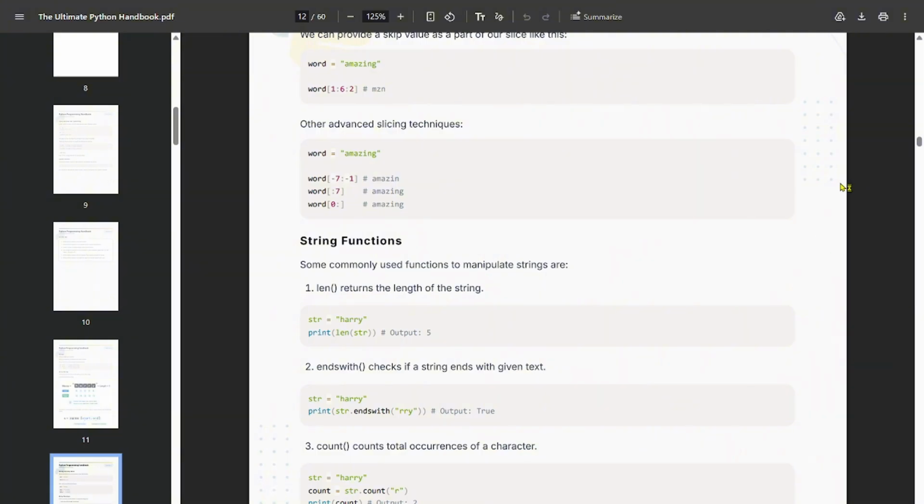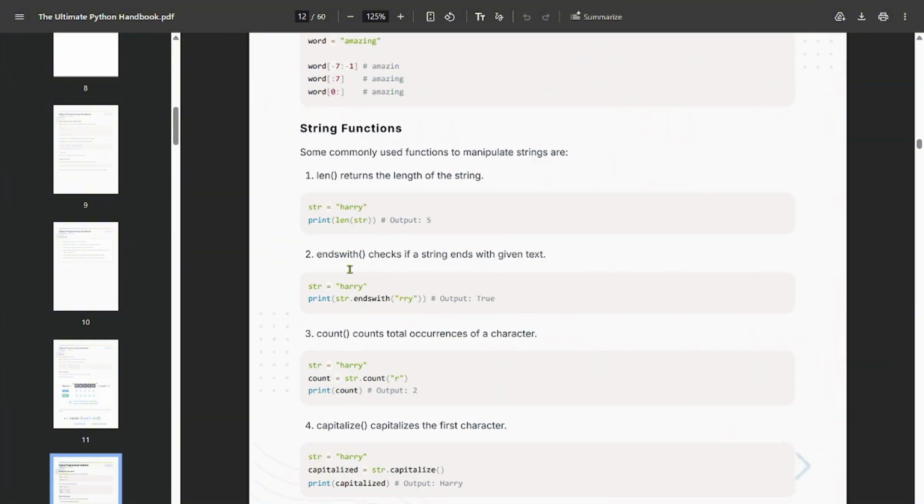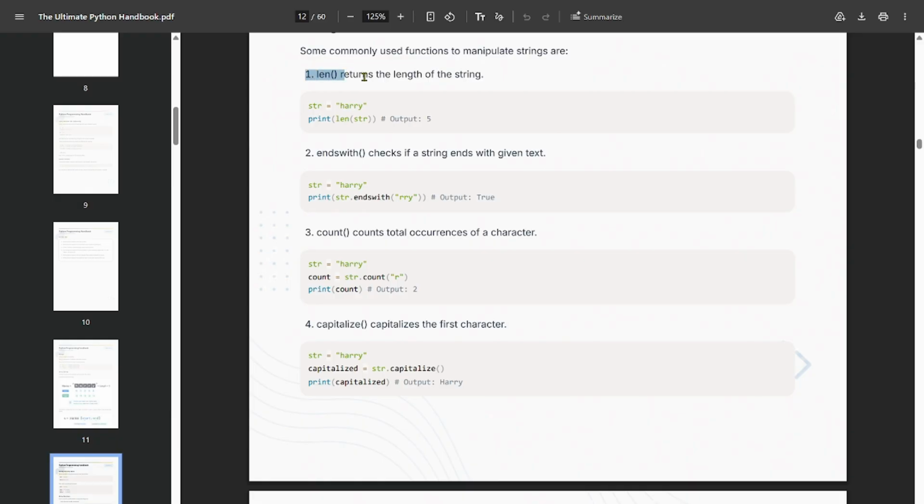Okay. Now what are string functions? String functions are used for string operations. Like string is what? String is a variable, like name or something. Now your first function is len. It will return the length of the string. Endswith checks if the string ends with the given statement. So basically a string that ends with rry. It's checking if rry is the last part of this string. If it is, then it will give us True. So that's how endswith works.